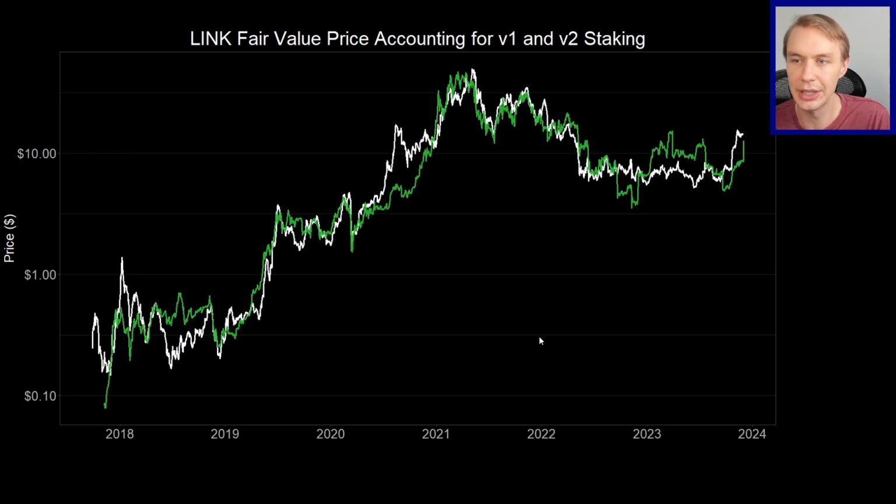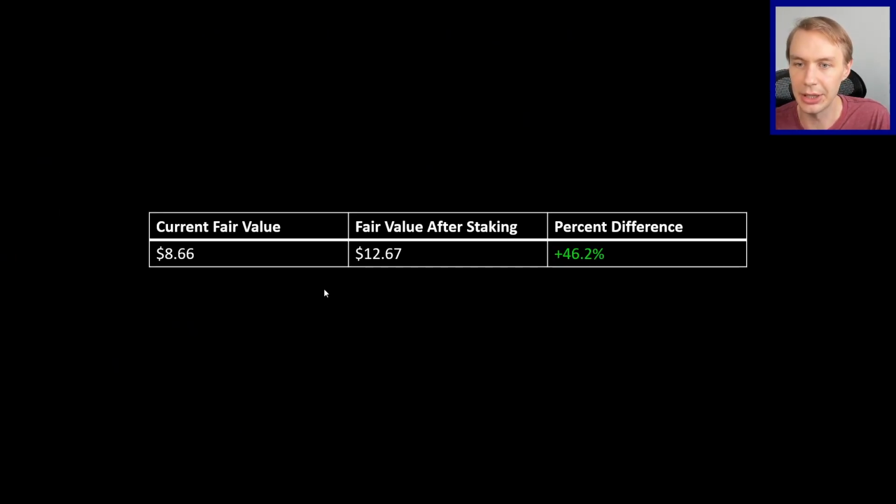So basically what I did is I ran a new model where I did make that adjustment, where I told the model to take out 25 million of circulating supply back over here, and then see what happens when you take out an additional 20 million over here with staking v0.2. And so what you'll notice is, again, there's a big jump in the fair value, but not quite as large as what we saw if we assume that all 45 million are going to be new. If we look at the impact here, similar current fair value as the previous model, but then the value after staking is a 46% move to the upside instead of a 100% move to the upside in terms of fair value. So it's certainly nothing to sneeze at, but not quite as large.